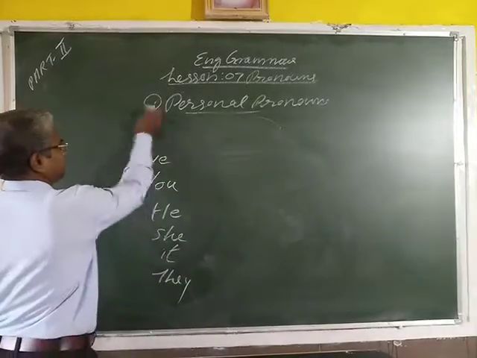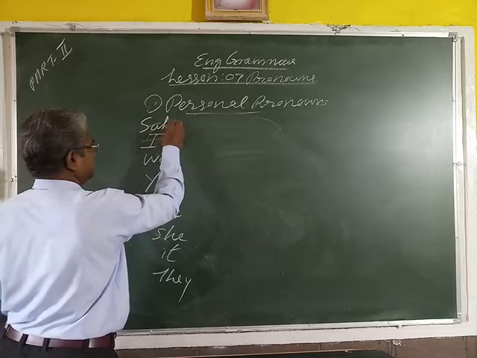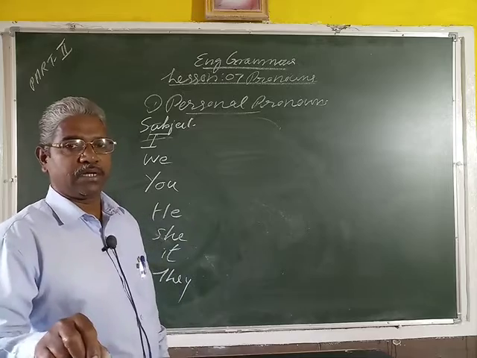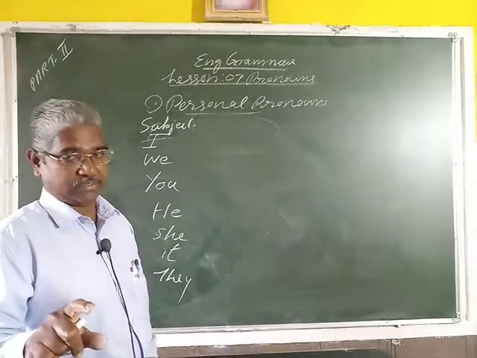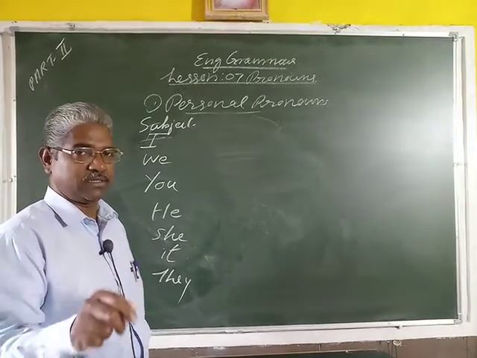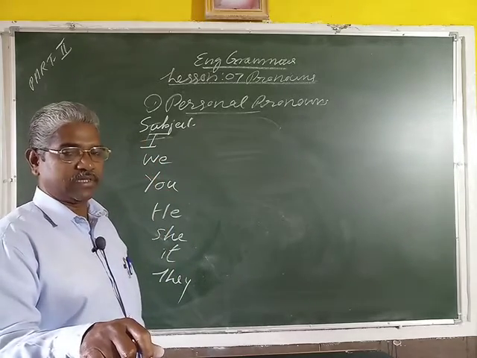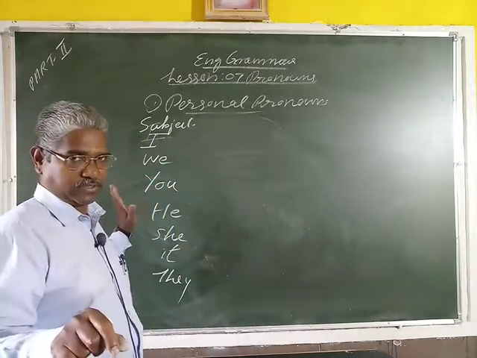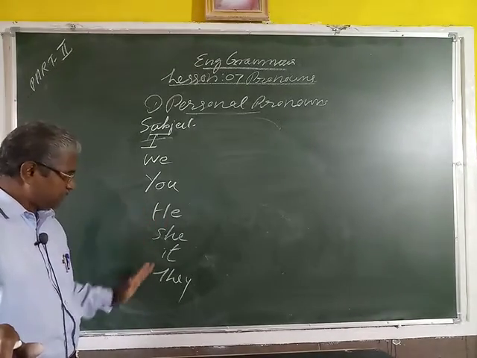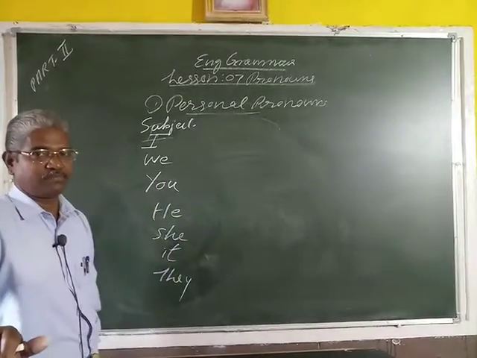And all these are used as the subject. That means these personal pronouns will come in the first part of the sentence. A sentence has two parts, the first part and the last part. This subject will come in the first part of the sentence. A sentence begins with the personal pronouns, and these pronouns will not come at the end of a sentence.